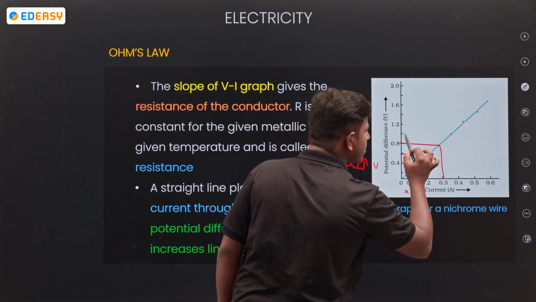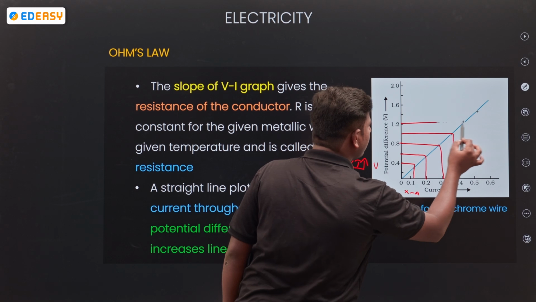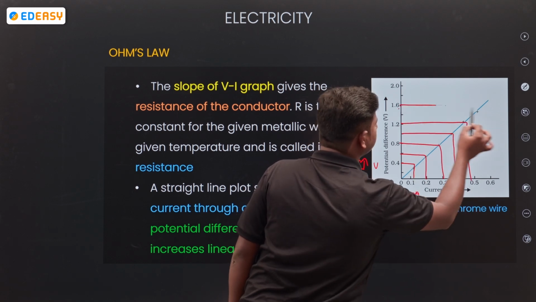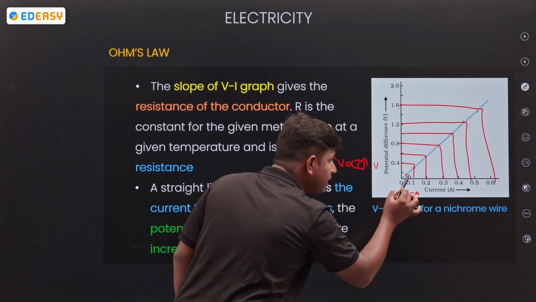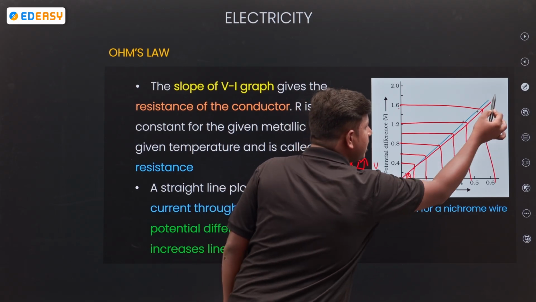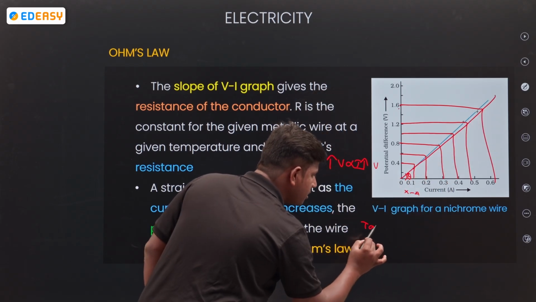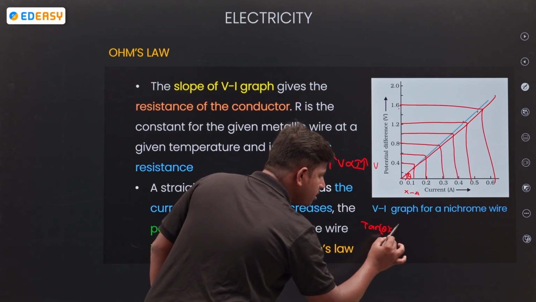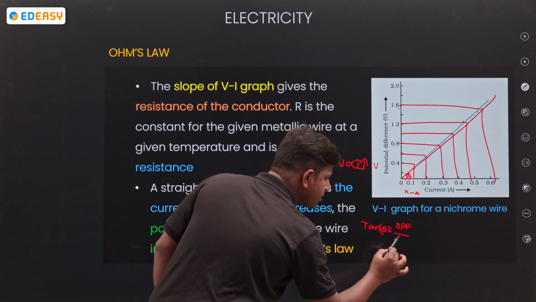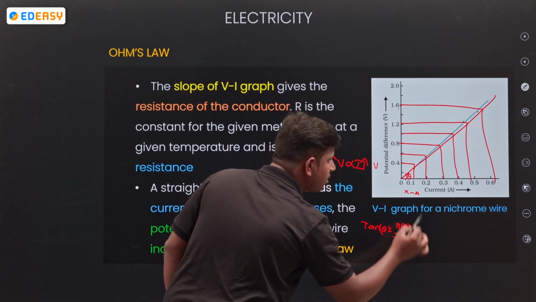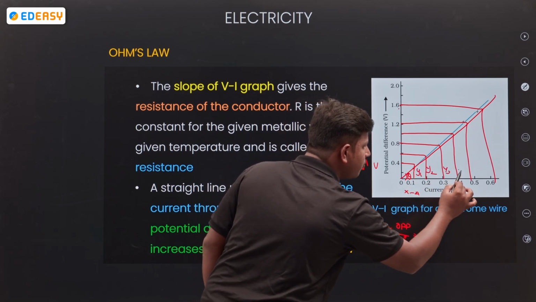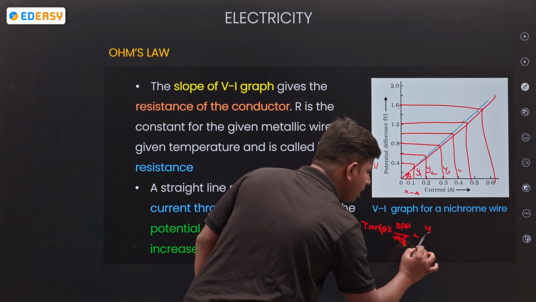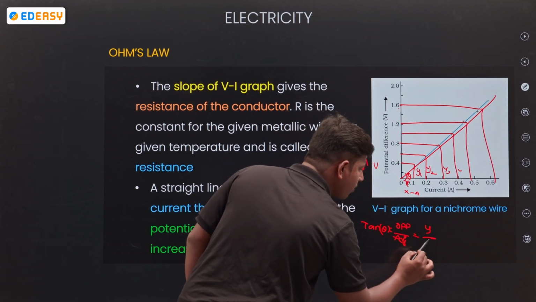How will it be? A straight line. If I take an angle theta here, tan theta is equal to opposite side by adjacent side. The opposite side is what? The y components only: y1, y2, y3, y4. The adjacent side is the x components, so y by x.